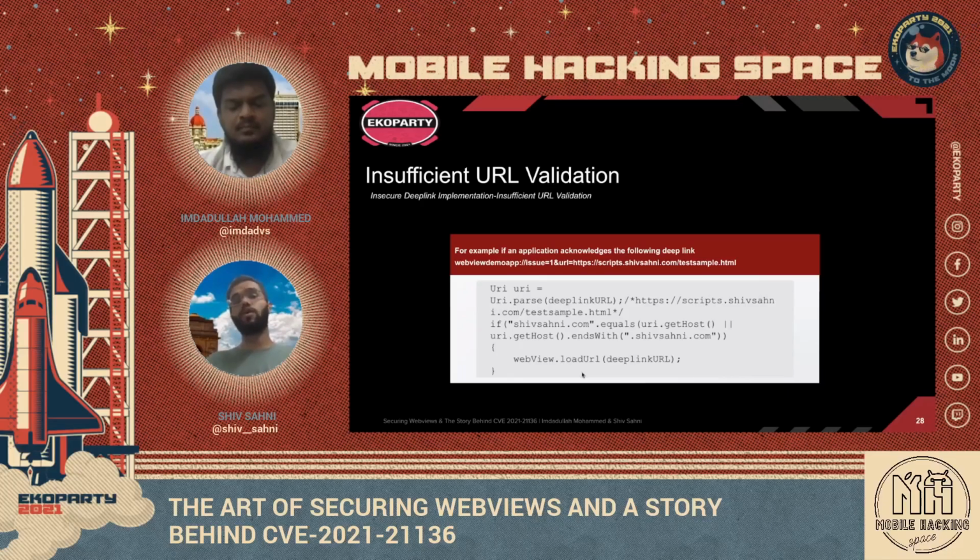Else we do not load. This is a very good example, because we are following the suggested approach of whitelisting. We have a whitelisted domain, shivsahani.com, and we only allow loads for that domain.